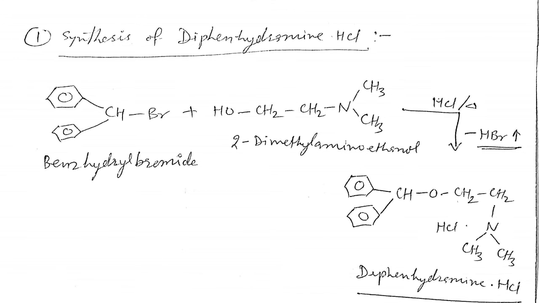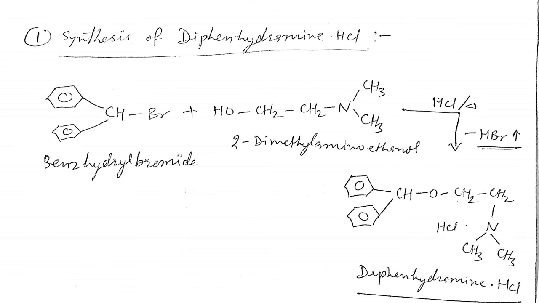Dear students, look at diphenhydramine, its structure and category of drug. As you know, diphenhydramine is a prototype of the class of drugs called aminoalkyl ether analogs. We have classified H1 antagonists into six categories on the basis of their chemical structure or basic nucleus.